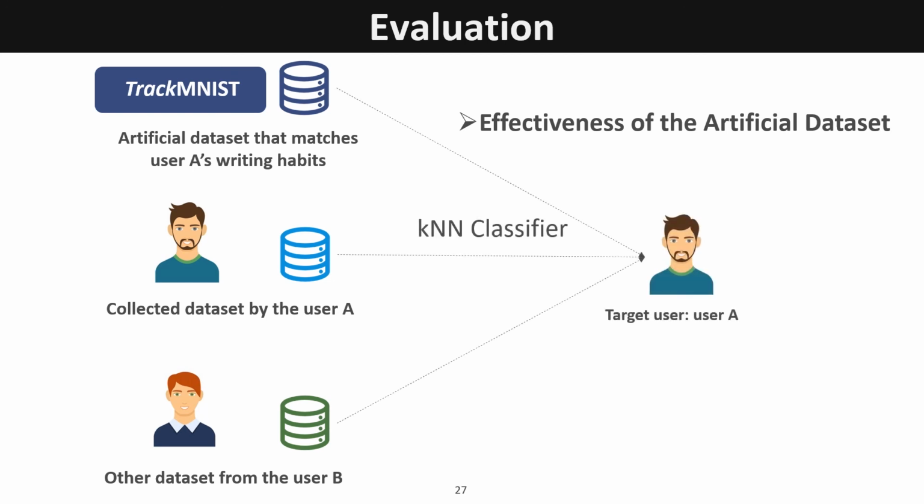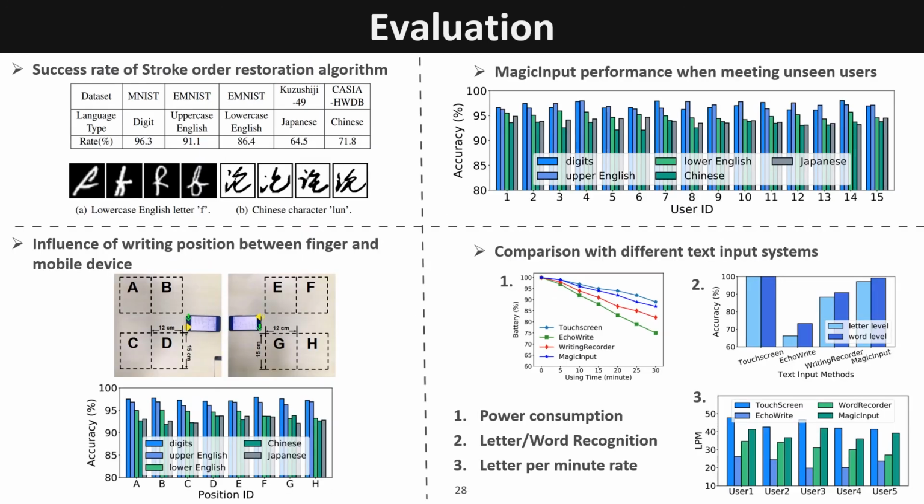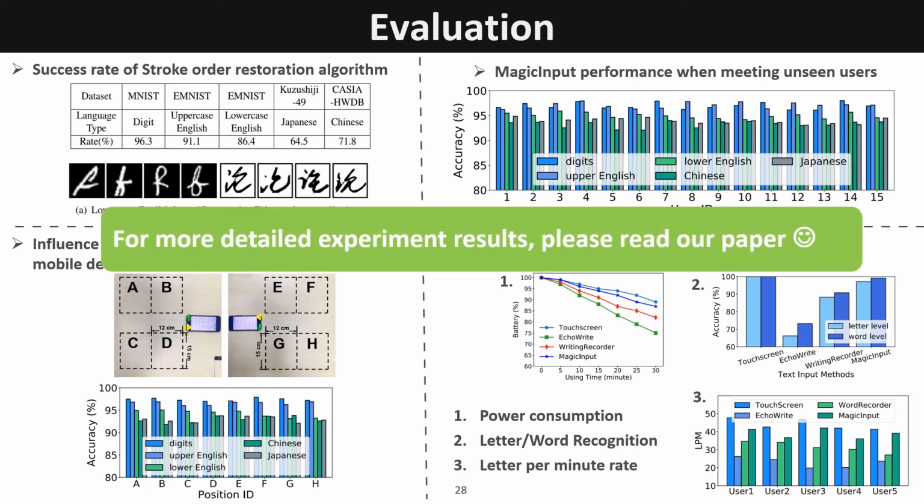The results show that the artificial dataset can almost achieve the same performance as the user's collected dataset on his own. We have conducted rich experiments to verify the feasibility and robustness of our system, and the audience can read our paper to get more detailed information on your interested evaluation results.